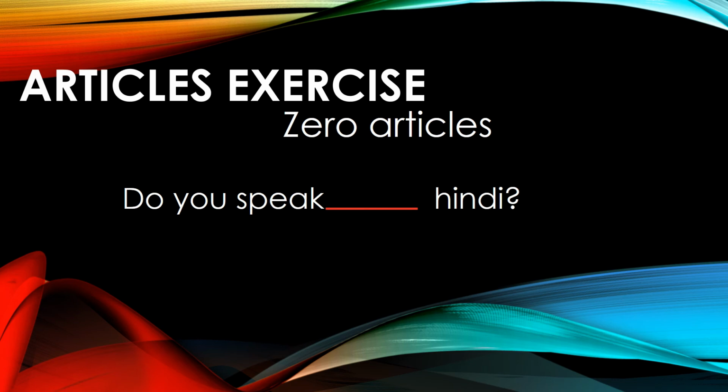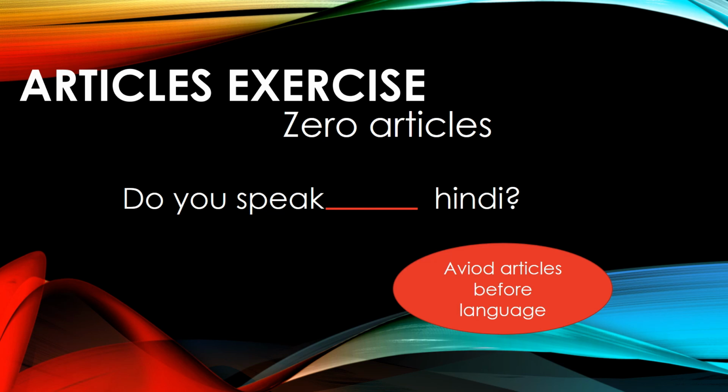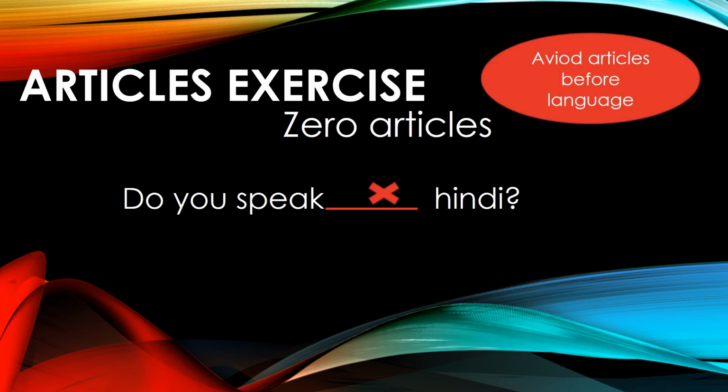Next example. Do you speak dash Hindi? In this sentence also we should avoid articles because it is a language name. So we have to avoid articles before language names. So the answer is: do you speak Hindi? The sentence itself. In this place there is no article. We should avoid articles.